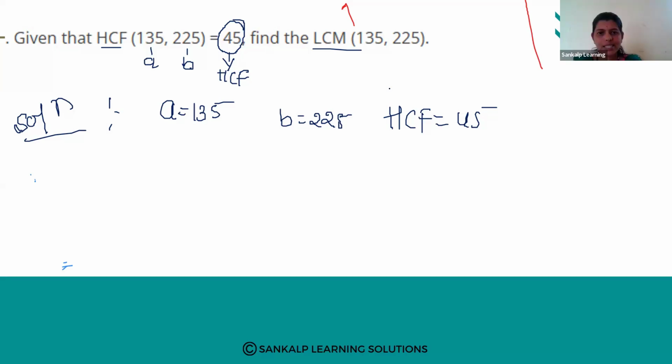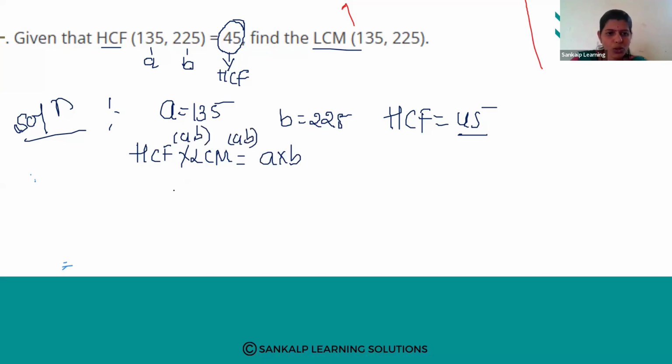What is the answer? 675. Yes. A is 135, B is 225, and the HCF they have given is 45. We know the formula: HCF into LCM is equal to A into B. HCF of two numbers and LCM of two numbers is equal to A into B. The HCF is 45, and we know the values of A and B, 135 into 225. We want the LCM.